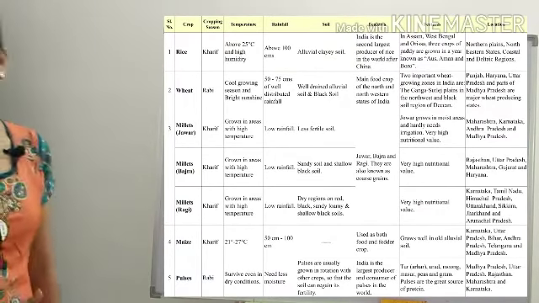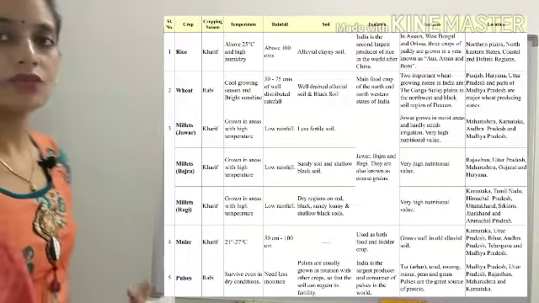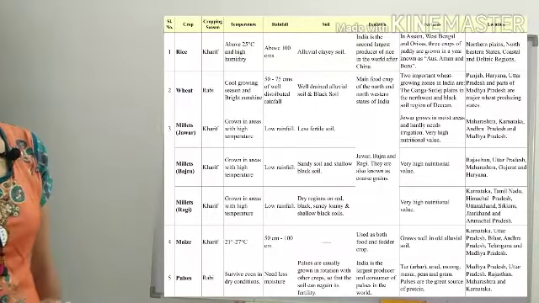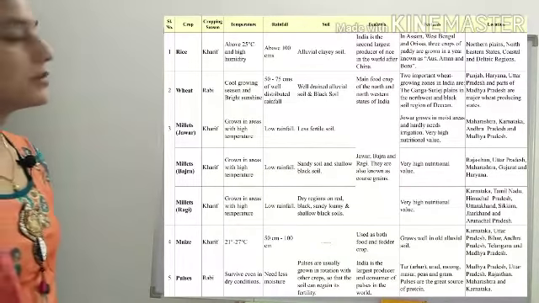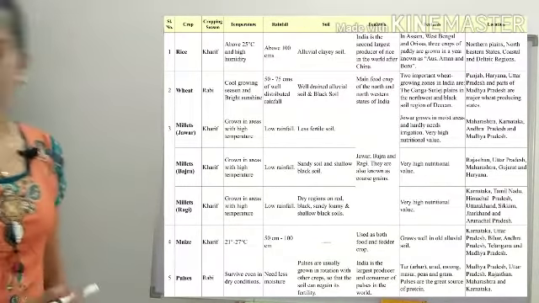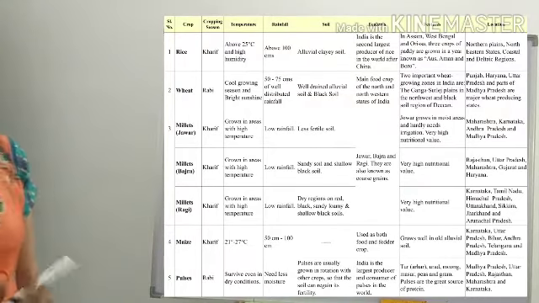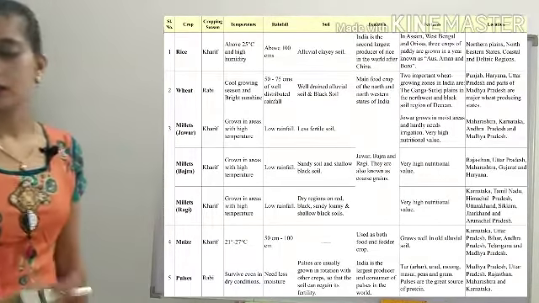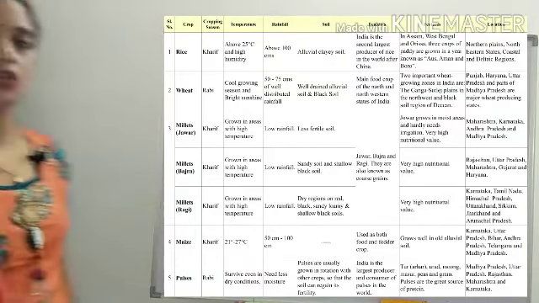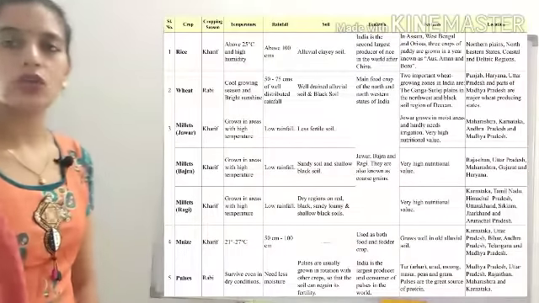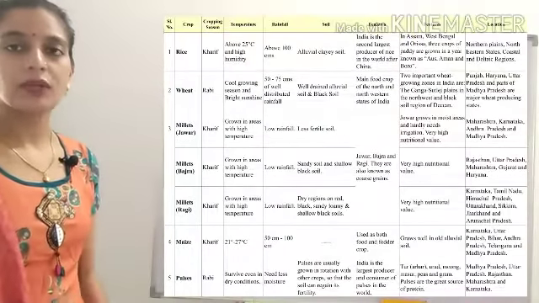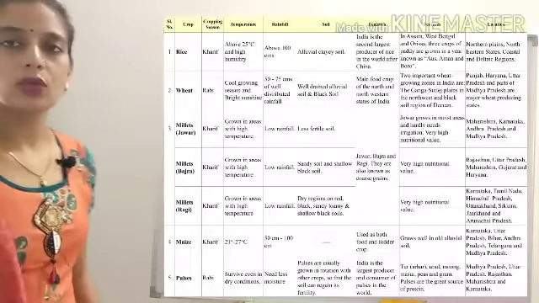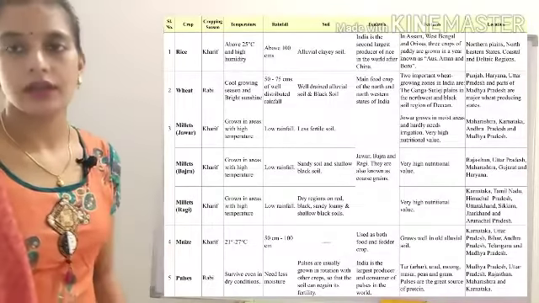Then after that we have the millets. In the millets we have jowar, bajra, and ragi. All three come under the Kharif pattern, and they can grow in areas of high temperature. They don't require much rainfall, so they can grow in areas of low rainfall also. This means they can be grown in areas like Rajasthan.